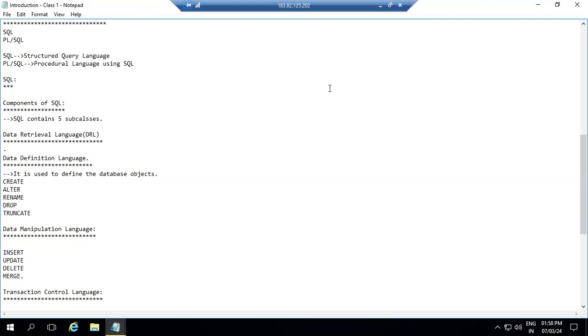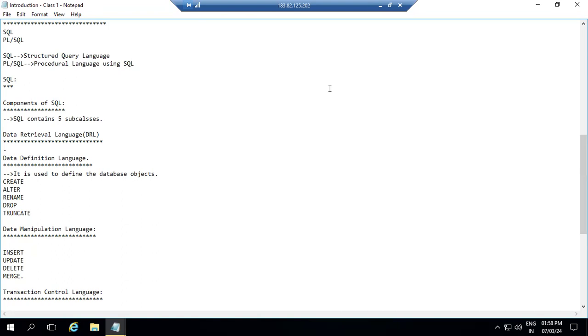Next, the drop command, where I'm dropping a database object. Once you drop the table, the entire table will be dropped and it will go and be stored in the recycle bin. After that, we have another command called flashback. When we use the flashback command, we can retrieve the same table that we dropped earlier. Flashback is also a DDL command.